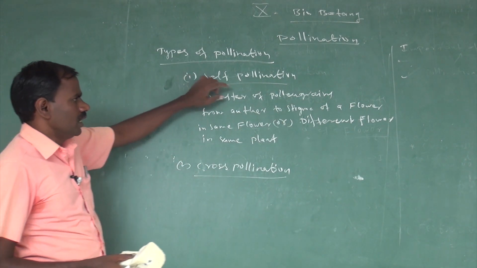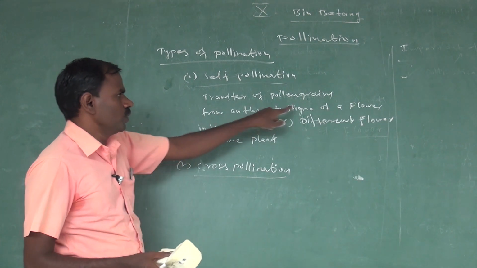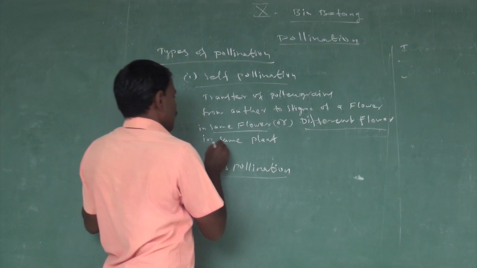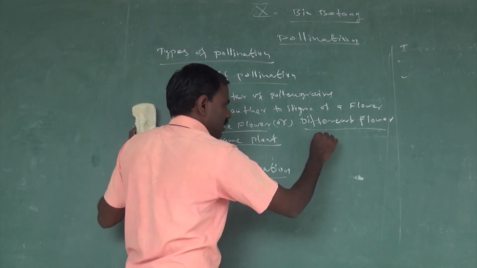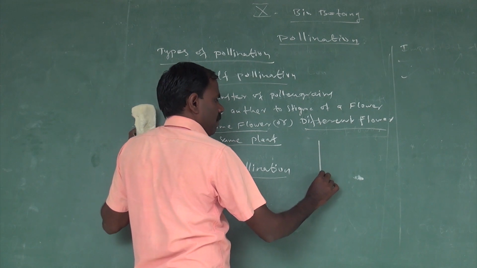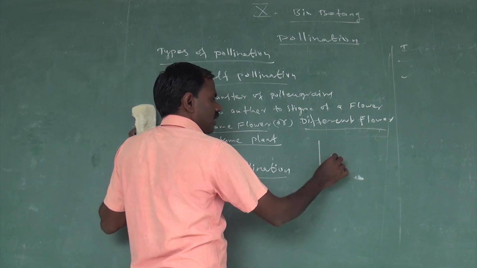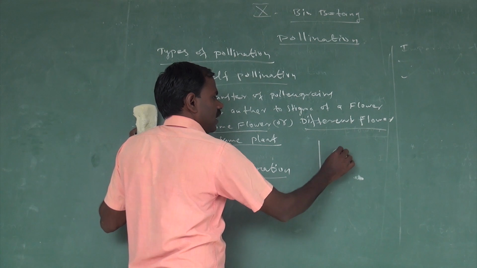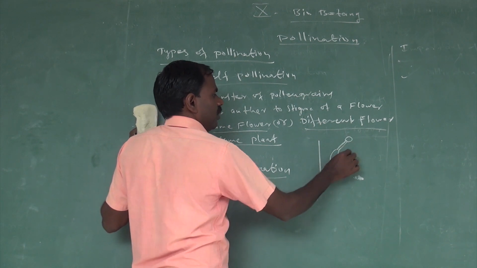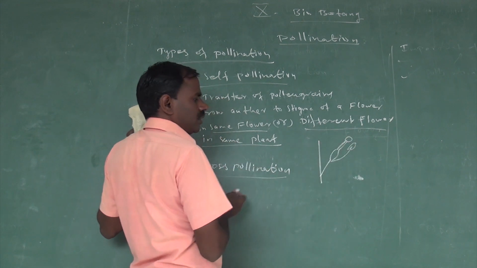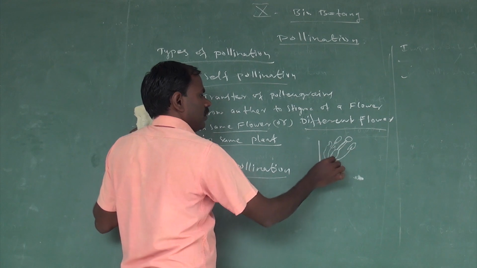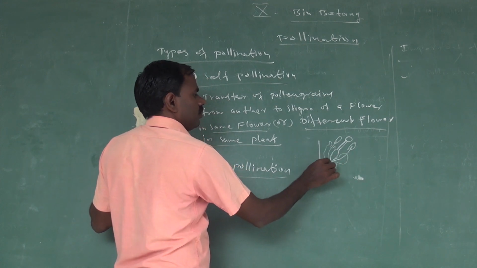So what is self pollination? Transfer of pollen grain from anther to stigma of a flower, in the same flower or a different flower in the same plant. For example, this kind of plant has the pedicel, ovary, style and stigma. The male reproductive part is called androecium.